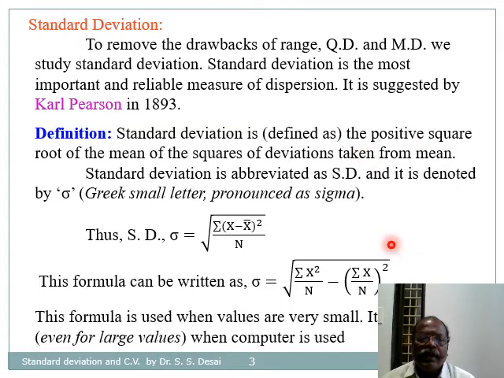So the formula for standard deviation is sigma equals root of summation of (x minus x bar) whole square divided by n. Now this formula can be written as sigma equals square root of summation of x square divided by n minus (summation of x divided by n) whole square. So this formula is useful while calculating the standard deviation.